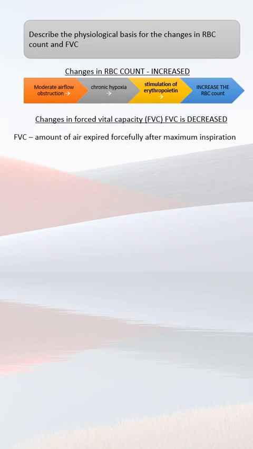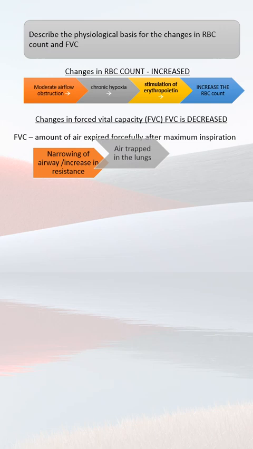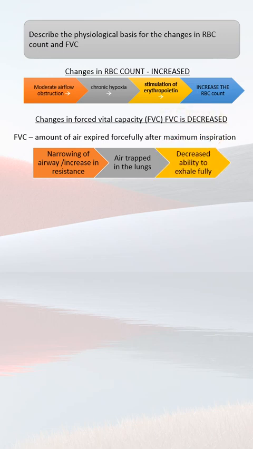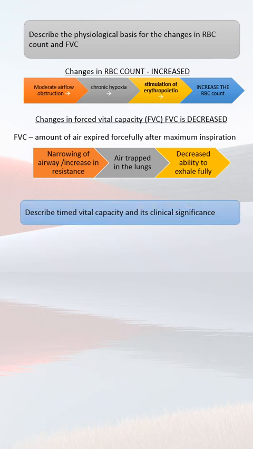Forced vital capacity is the amount of air expired forcefully after maximum inspiration. In this case there is a narrowing of the airway or an increase in resistance. Because of this there is an obstruction created inside the lungs, so air is trapped inside the lungs. When air is trapped inside the lungs, the person cannot exhale fully. So there is a decreased ability to exhale fully, and this is causing a decreased forced vital capacity.